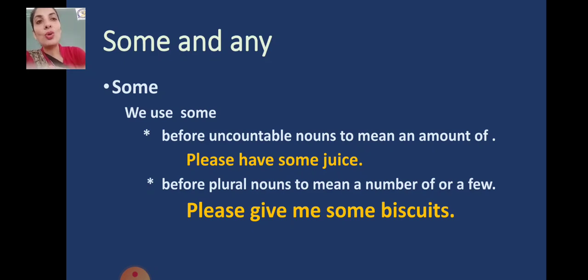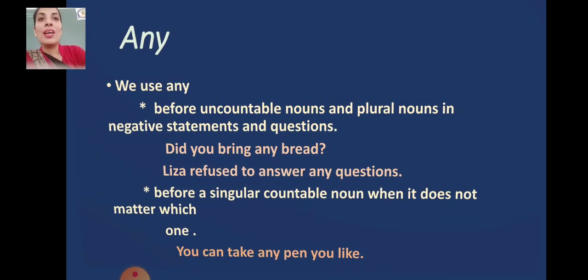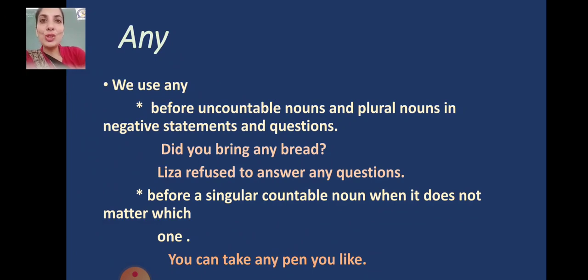So you can see some can be used before countable nouns, before plural nouns as well. Biscuits are the nouns which are countable and in plural form, and before that you can see some. Okay? Now let's talk about the usage of any.